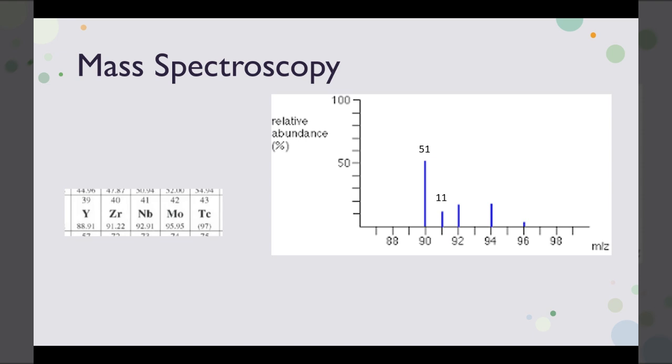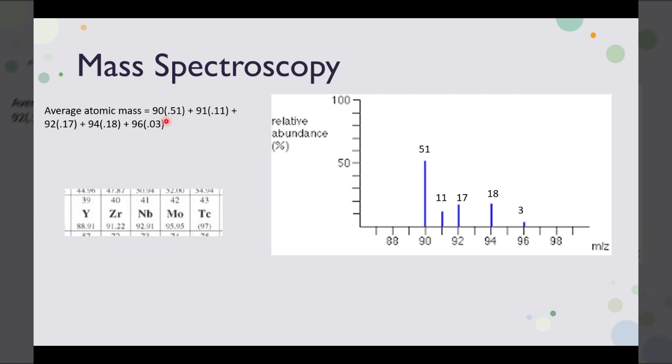And again, 51% has a mass of 90, 11% of all zirconium has a mass of 91, 17% has a mass of 92, 18% has a mass of 94, and 3% has a mass of 96. So if we wanted to calculate this average atomic mass, we would take our percentage and multiply it by our mass. Then we would add it to the percentage times the mass of the next isotope, then add it to the percentage times the mass of the third isotope, and so on. Remember, the percentage is really a decimal. It says 51%. That means 0.51.